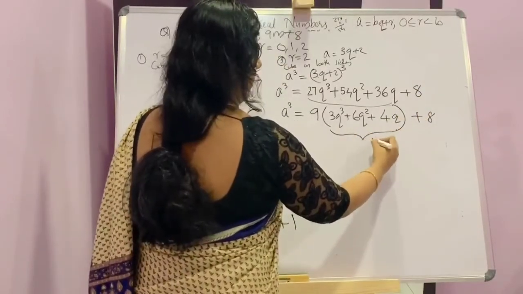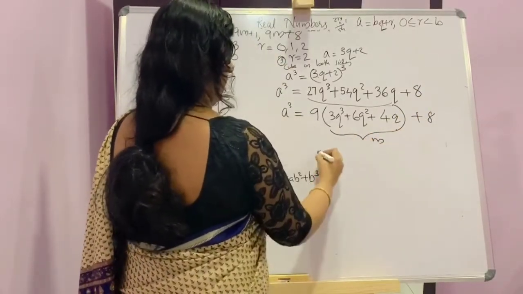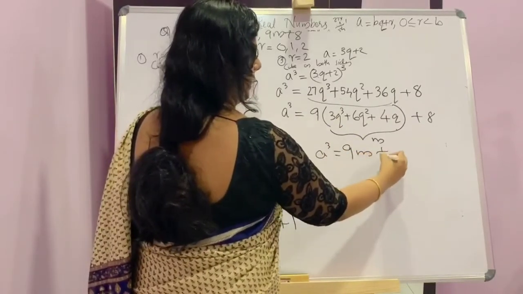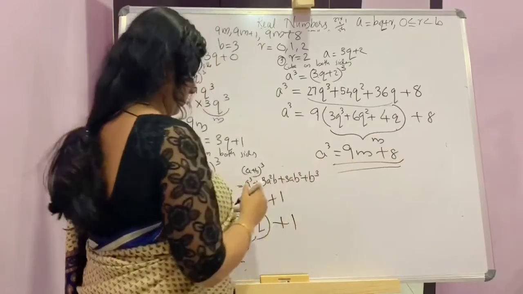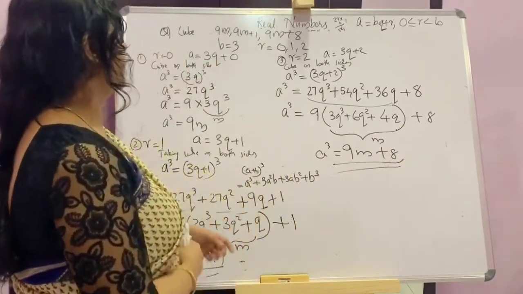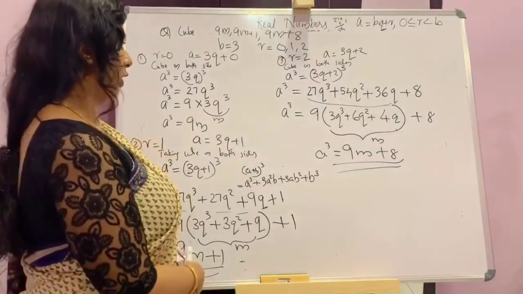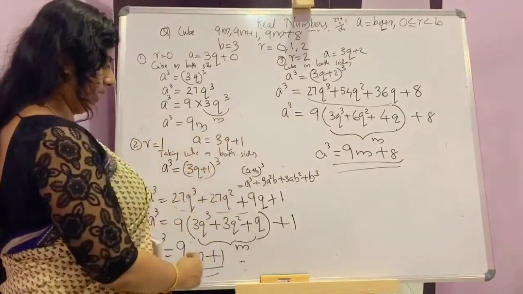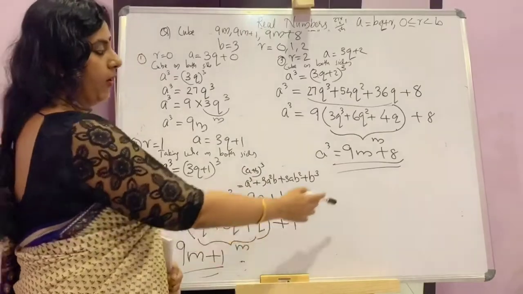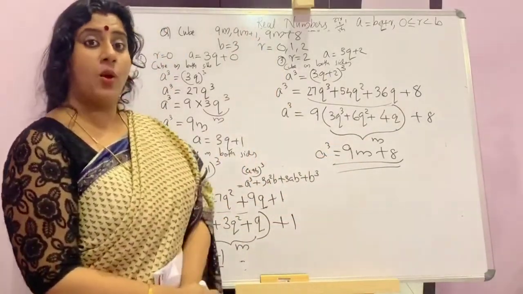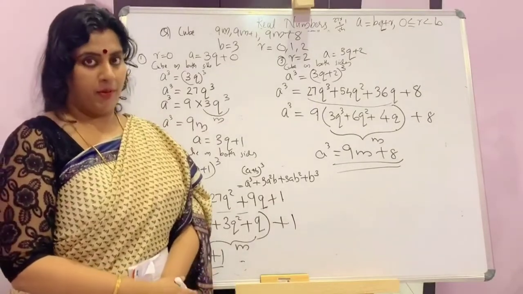Considering this as m, then a cube is equal to 9m plus 8. So you can conclude that the cube of any positive integer is either of the form 9m or 9m plus 1 or 9m plus 8. That's all. Now we can go to the next type of questions.